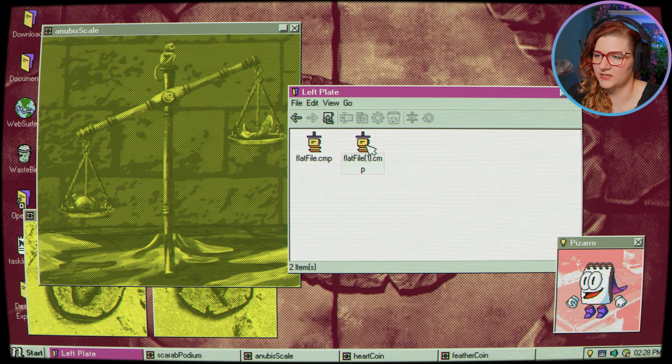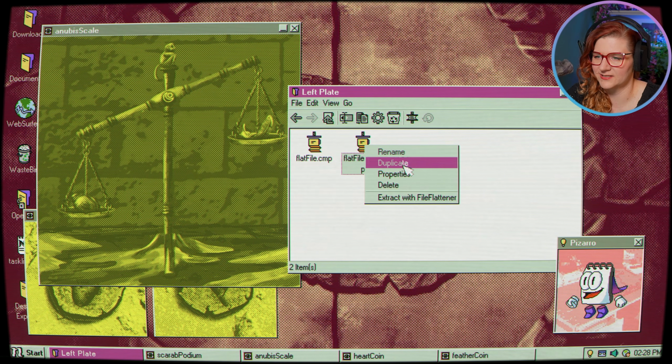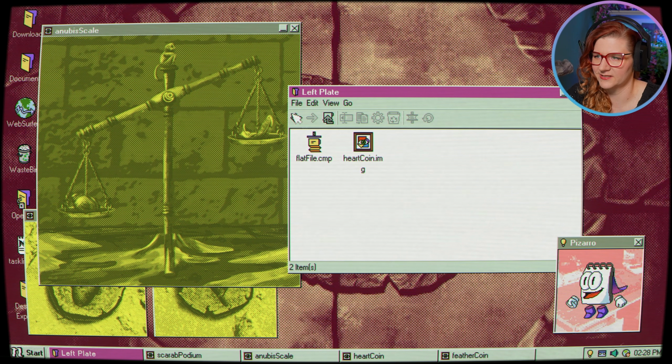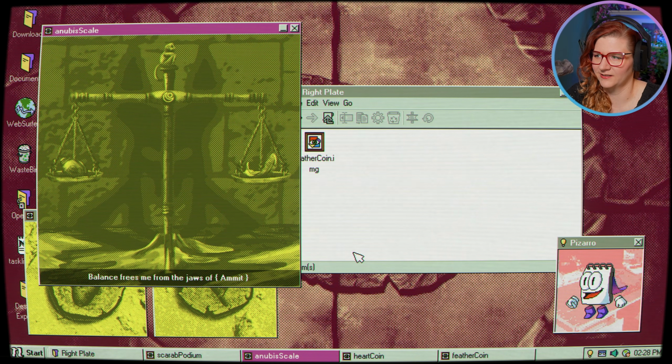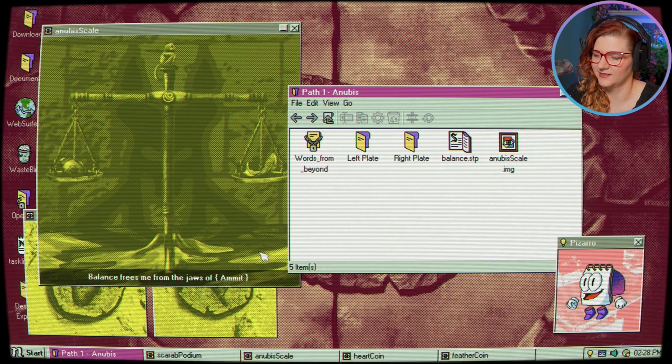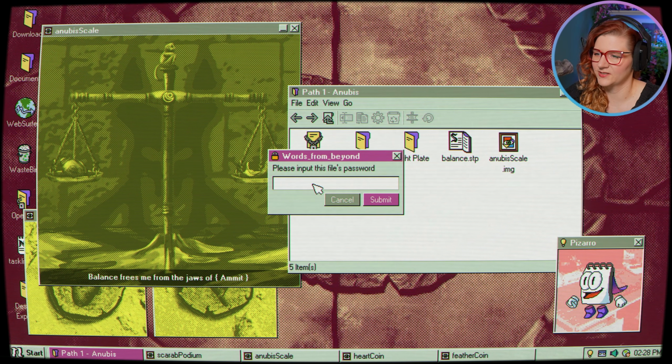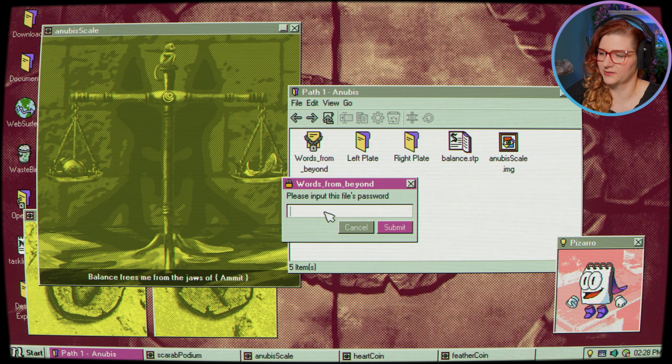But that means all we need to do is have one compressed and one uncompressed heart, and that will equal the uncompressed feather. Yes, there we go, it's balanced. Balance frees me from the jaws of a myth. Yes, that's the crocodile god that will eat you. And that's the password for Words from Beyond.